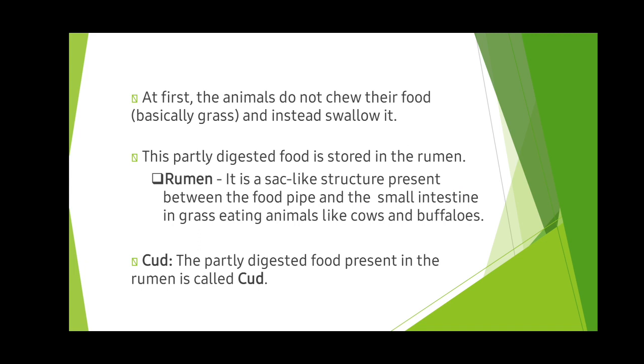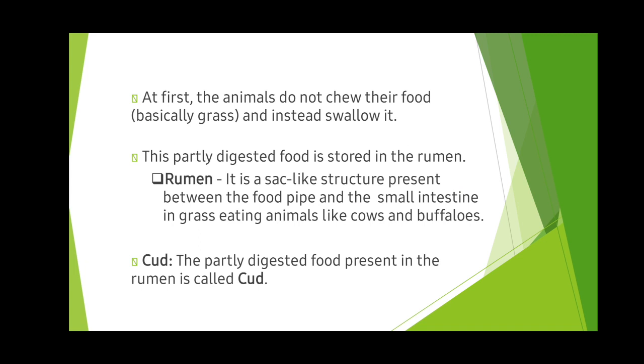This partly digested food is stored in the rumen. The rumen is a sac-like structure present between the food pipe and the small intestine in grass-eating animals like cows and buffalo.